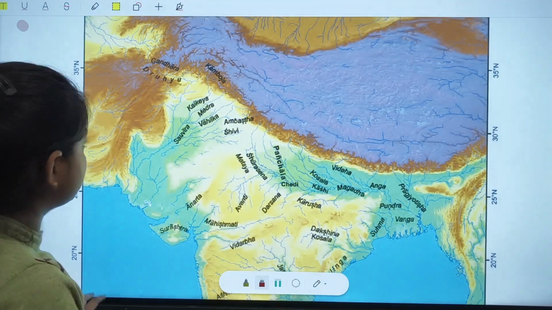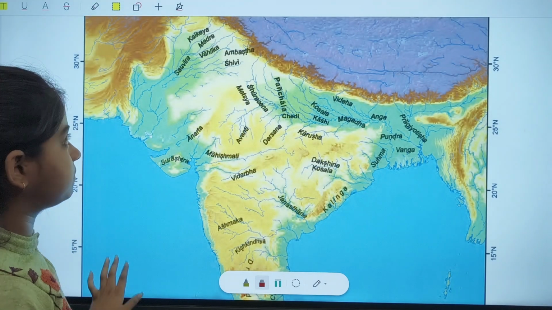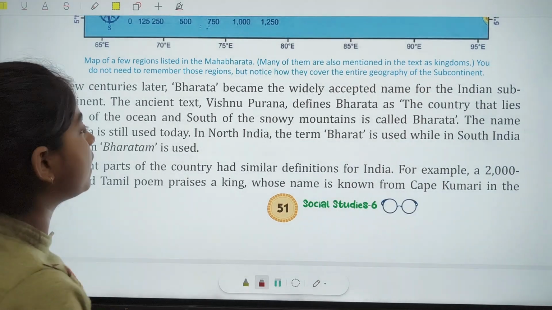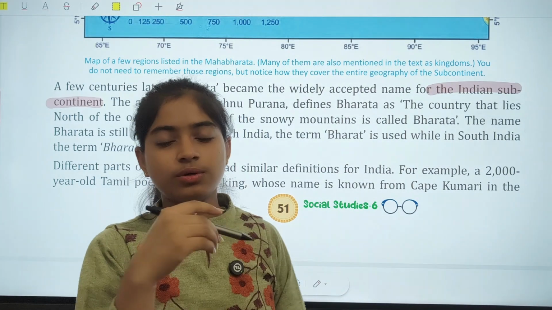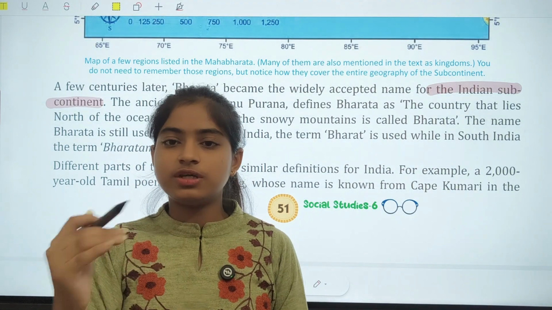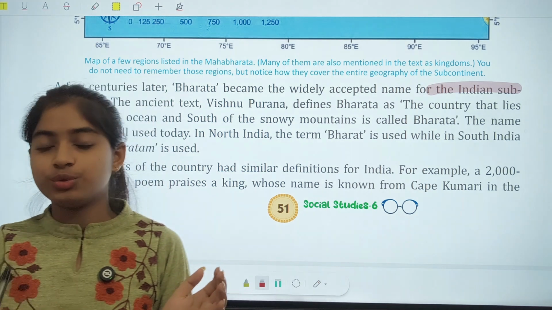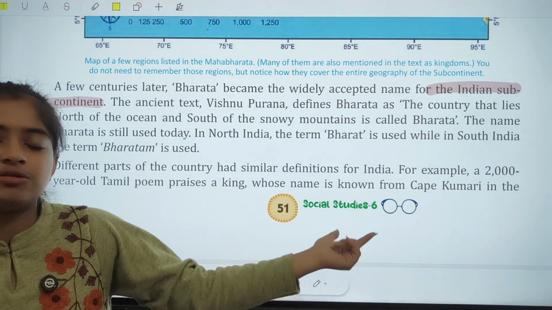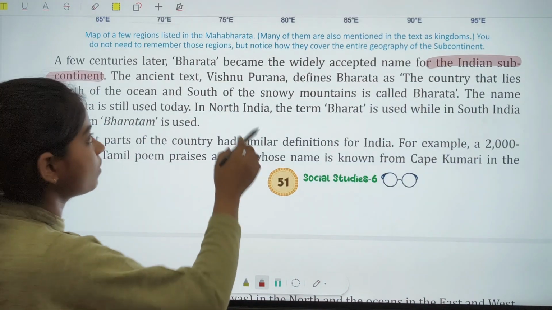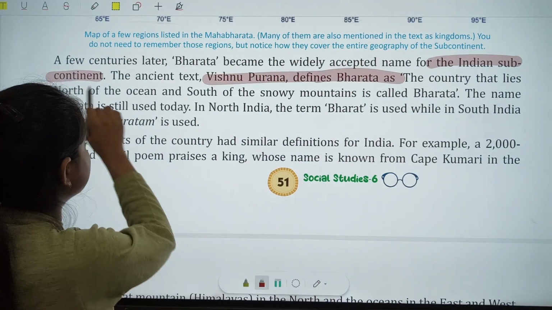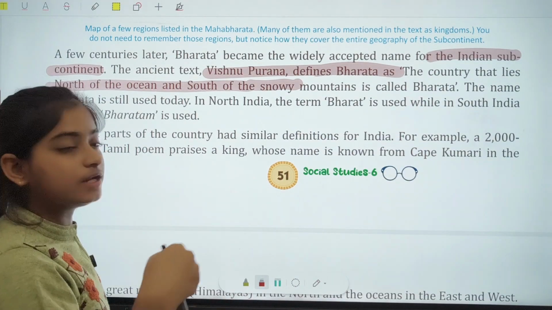Here is a beautiful image in which you can see how different places were known by different names at that time. A few centuries ago, Bharat became the widely accepted name for the Indian subcontinent, because in earlier times the region above the southern portion was called Bharat, which is better to relate to today. Jambudvipa is not that relatable because Pakistan, Bangladesh, and others are not part of India today. The Vishnu Purana defines Bharat as the country that lies north of the ocean and south of the snowy mountains. That is very relatable to our country today.